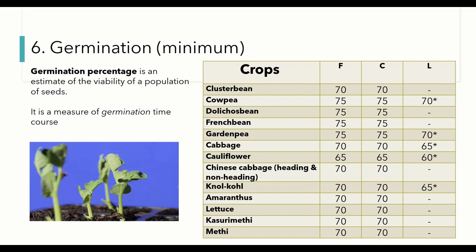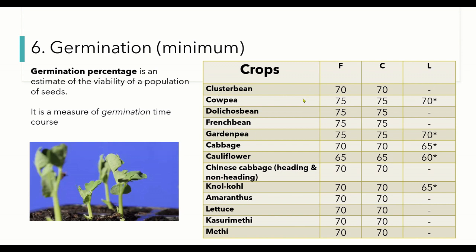And for this, the minimum allowable germination percentage. Although we require germination at 90% to 100%, some seed lots may not be able to reach 90% or 100% as you have expected, but they can be categorized into other seed classes such as foundation seed, certified seeds or truthful level seeds.